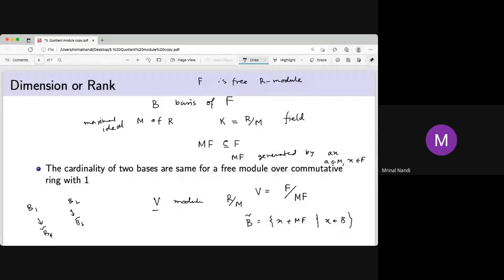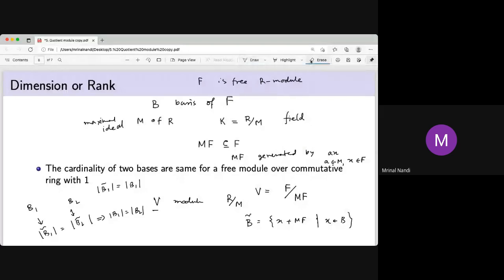Now, since they are vector space bases, the cardinalities of these two sets are equal. And since the cardinality of B1 tilde is the same as the cardinality of B1, and similarly for B2, the cardinality of B1 and B2 are equal. So this proof is very interesting, and through it we are using the vector space concept.